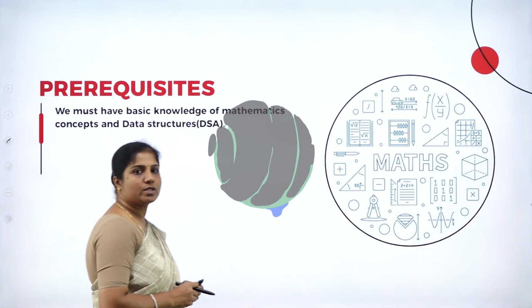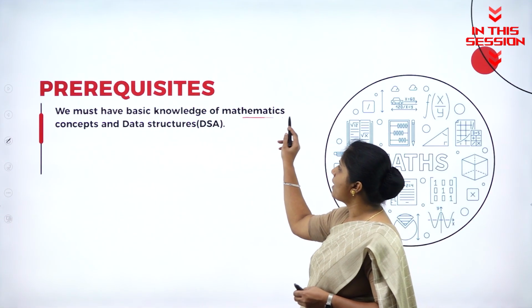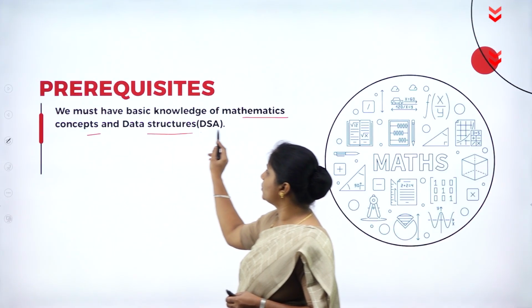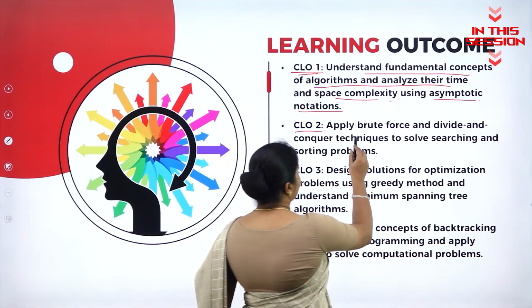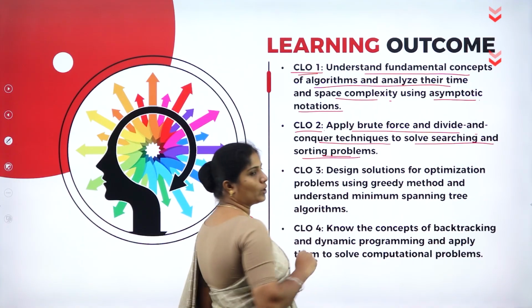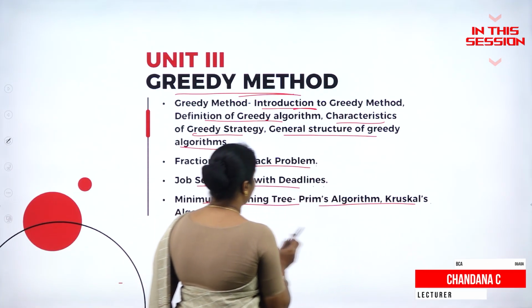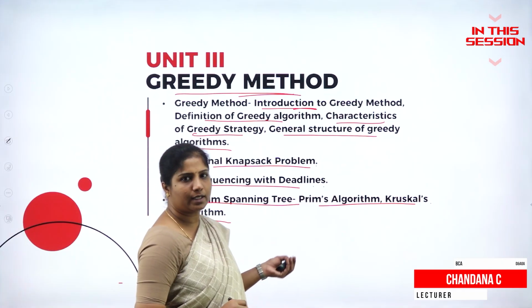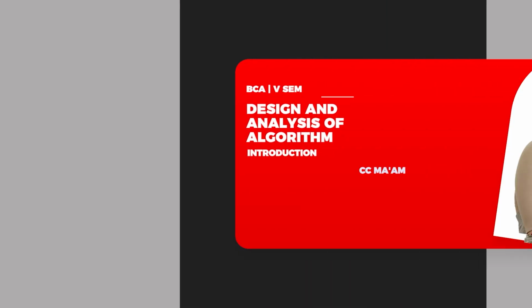So what are the prerequisites we should have? We must have some basic knowledge of mathematics concepts and also data structure. After completion of Unit 2, he can apply the brute force and divide and conquer techniques to solve the searching and sorting problems. Next we have the minimum spanning tree. Under that we are going to study Prim's algorithm and Kruskal's algorithm for the minimum spanning tree.